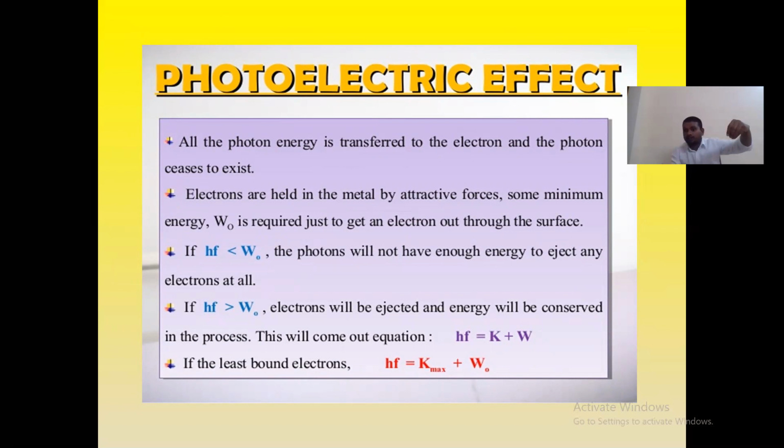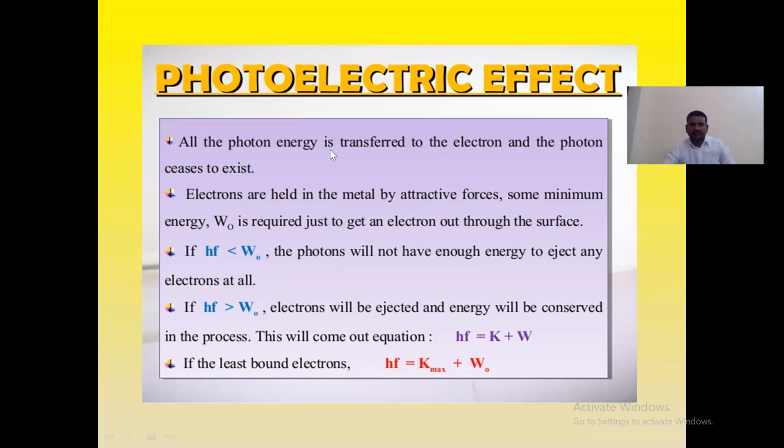But if I send only a 1 electron volt photon, how can it eject the electron, and how will the electron come out? That means if you decrease the frequency, somewhere the electron does not come out. The minimum frequency at which the electron comes out is called the threshold frequency. Only with a frequency greater than that can the electron come out from the metal surface. So these are the two cases here.